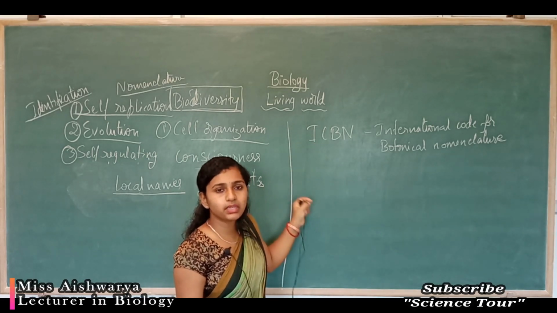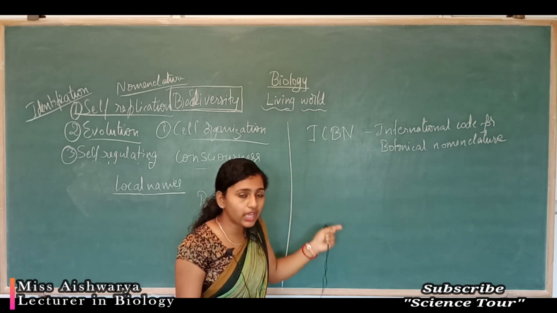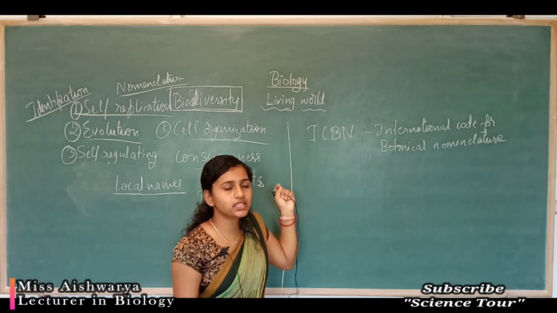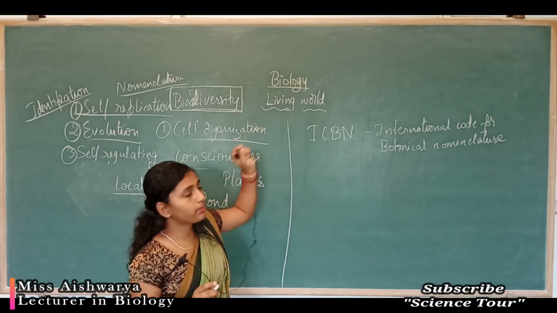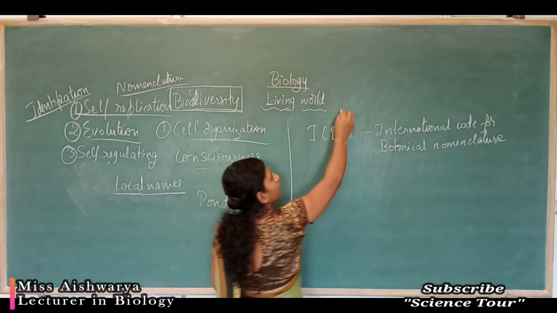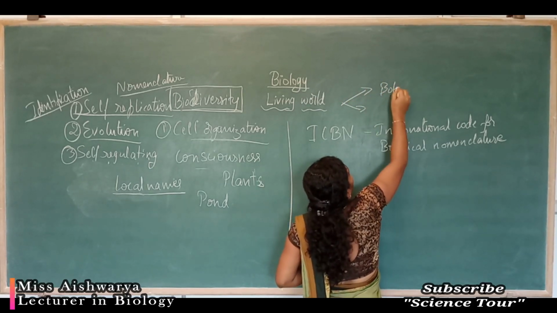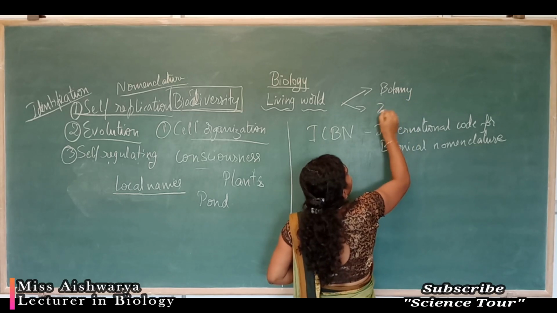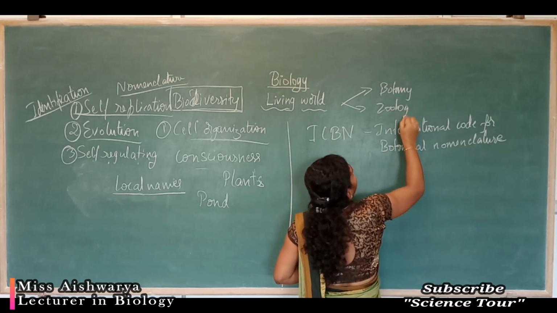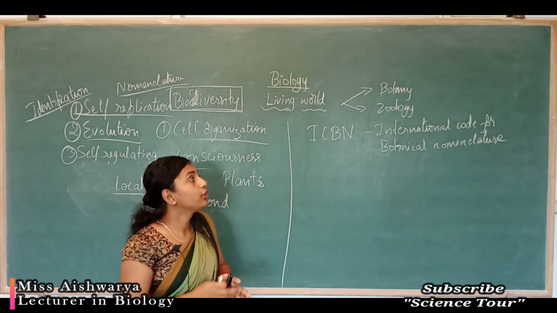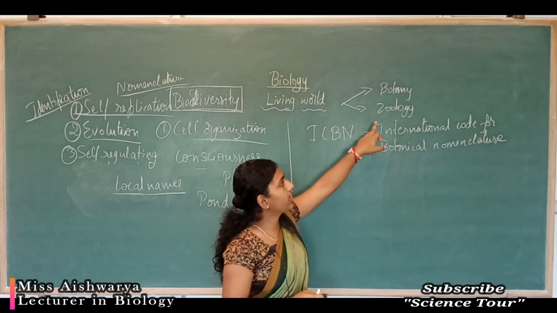Here the ICBN refers to the naming of botanical organisms, that is plants. Biology is usually differentiated into two main branches, botany and zoology.